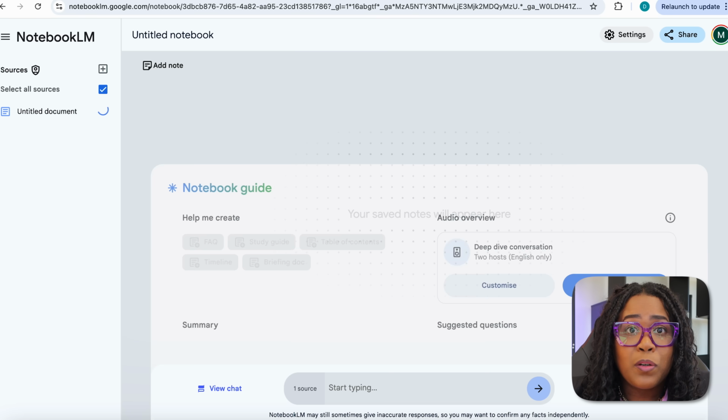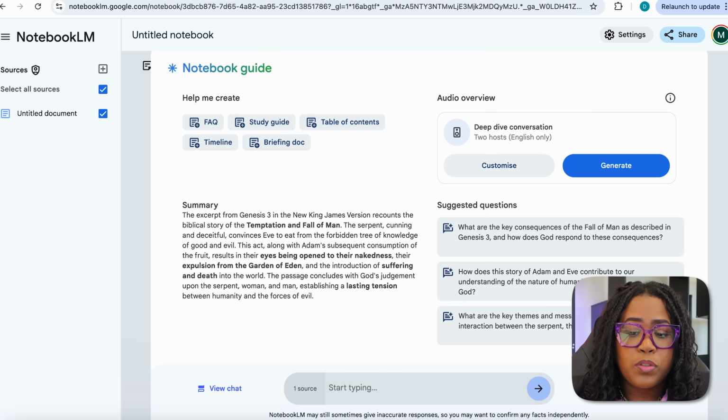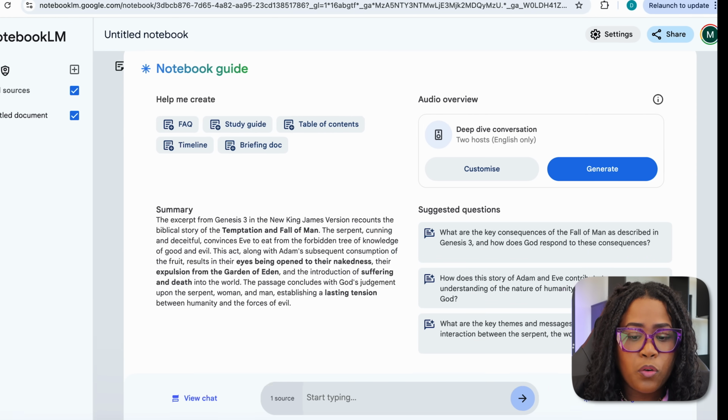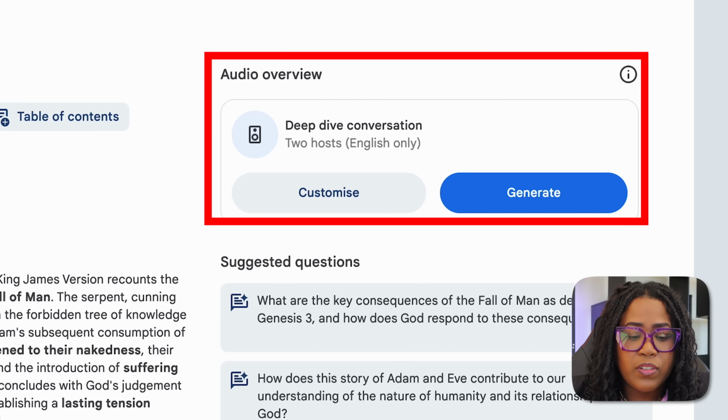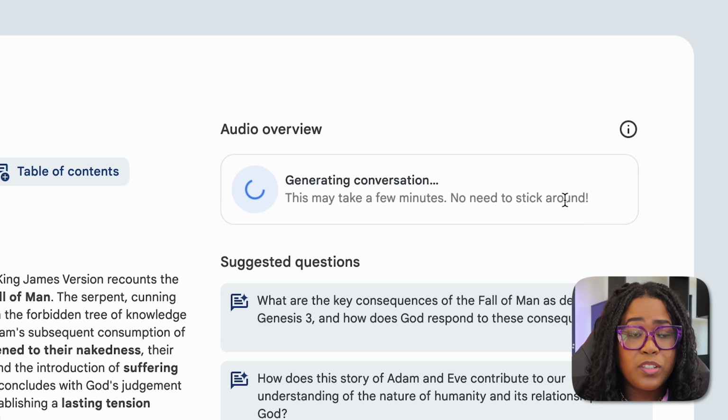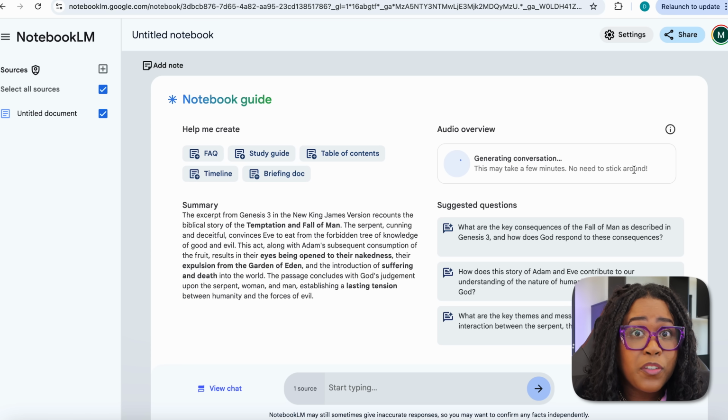And once it's uploaded, this is the page that it's going to bring you to. But the area that we want to focus on is over here where it says Deep Dive Conversation, because this is what's going to create the podcast. So all we have to do is just hit generate. And after a few minutes, this thing created an entire 20-minute podcast. And let me show you what this sounds like.